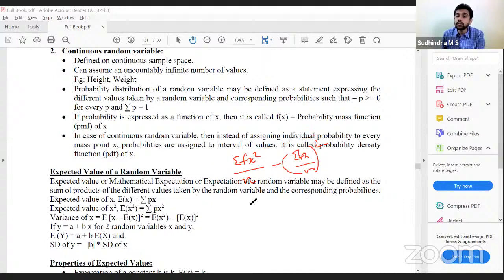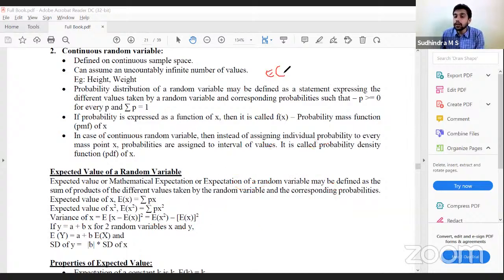Here, summation fx square by n will be expectation of x square. Minus what is summation fx by n? This is expectation of x, the arithmetic mean, the whole square. So expectation of x the whole square. Therefore, variance of x would be expectation of x square minus expectation of x the whole square.